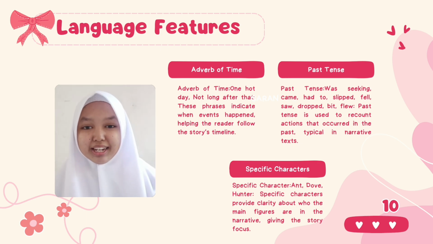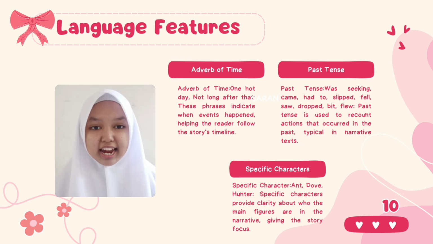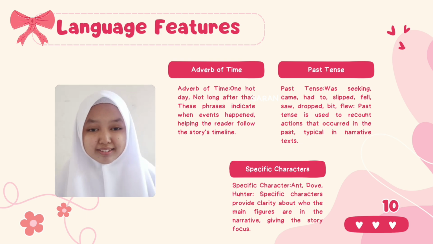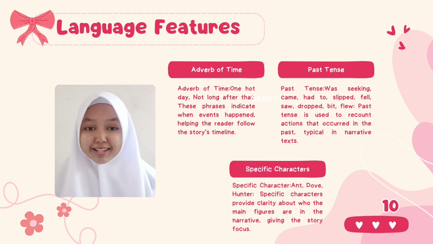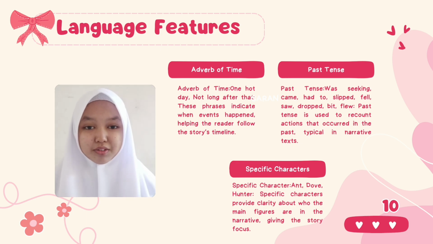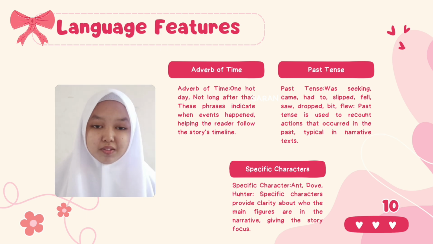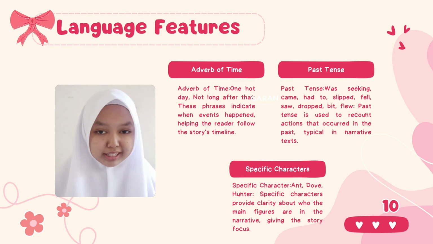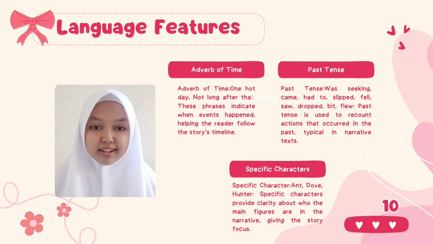Next, specific characters in the text are clearly identified, such as the ant and the dove. These characters play a central role in the development of the story. Past tense is used throughout the text, indicating actions that have already occurred. For example, phrases like was seeking, slipped, and flew away reflect past actions that drive the narrative forward.